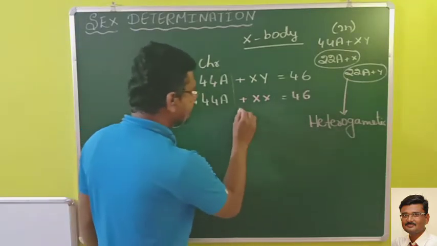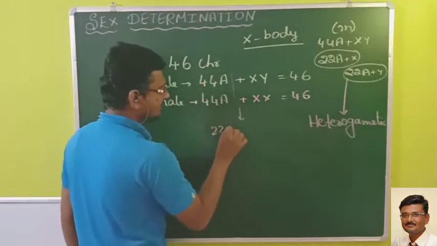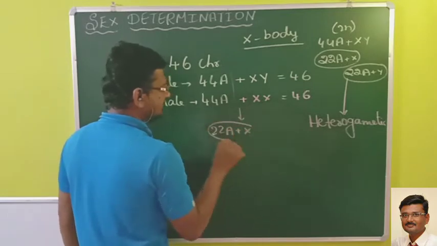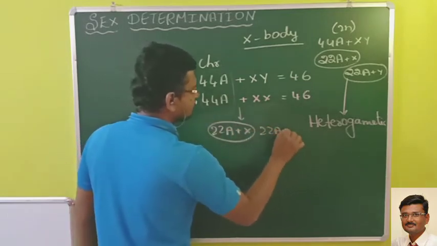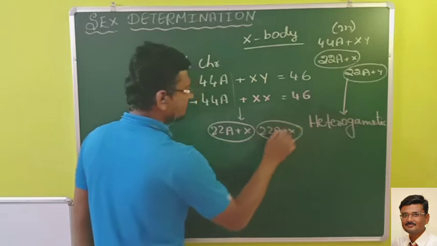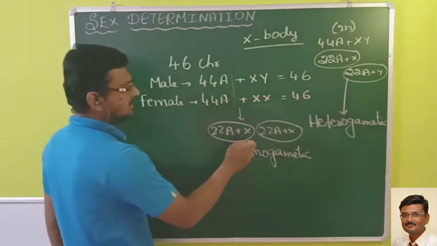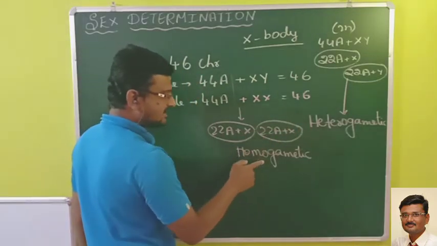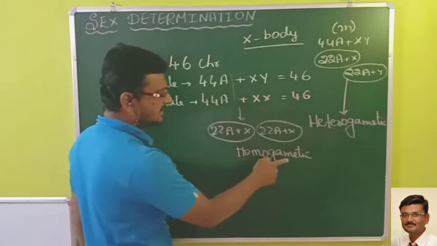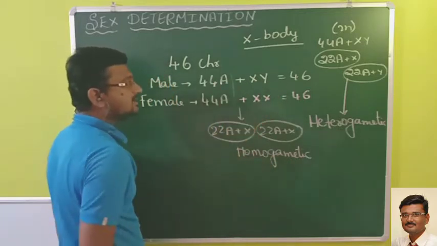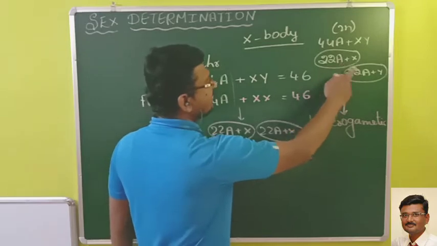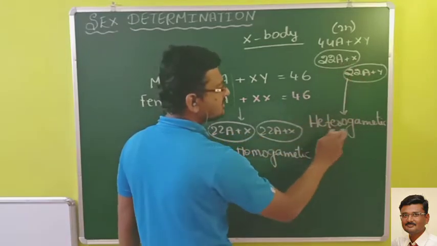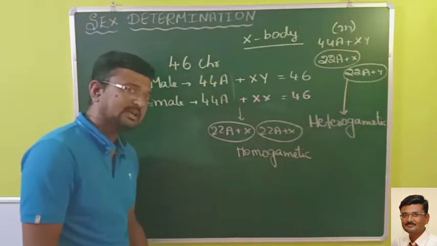If I write the gametes for females, X and X. Females produce similar types of gametes, hence the name homogametic. Homo means similar gametes. But males produce two different types of gametes carrying X and Y chromosomes, hence they are called heterogametic.